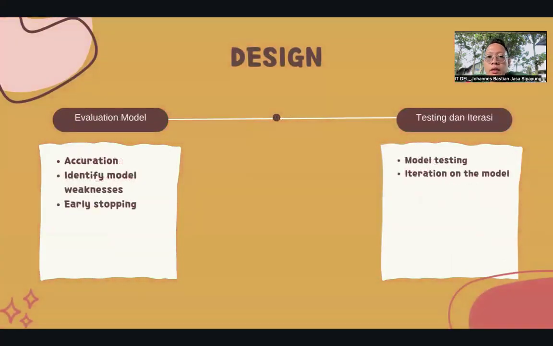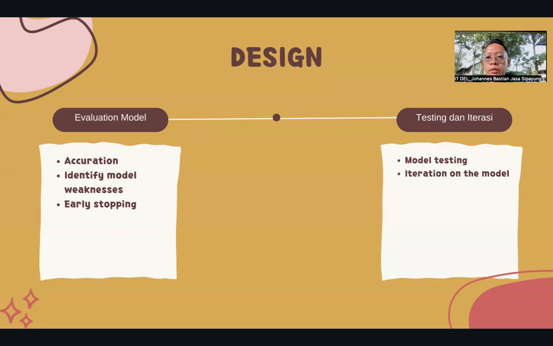After training the model, I will design the evaluation of the model, to see and note its accuracy. The other purpose of evaluation is to identify the model's weaknesses. In the evaluation, I used early stopping for this project, because with early stopping the model does not overfit.